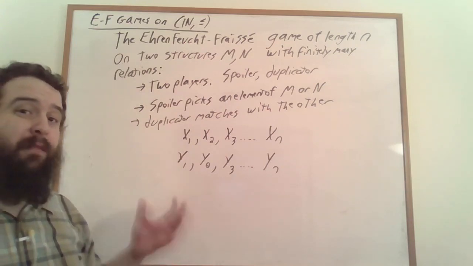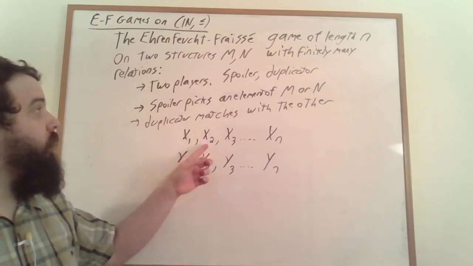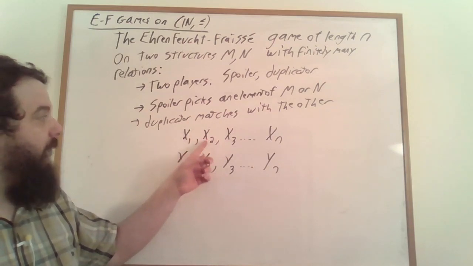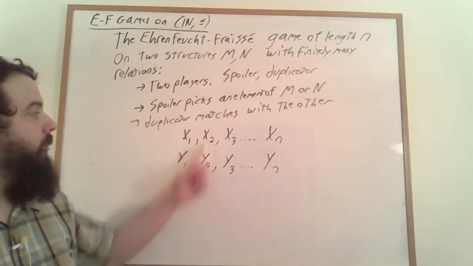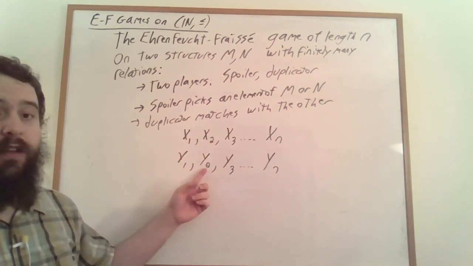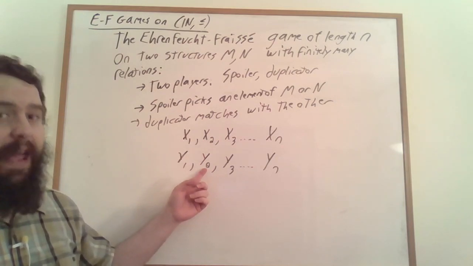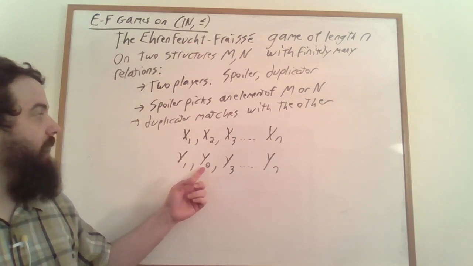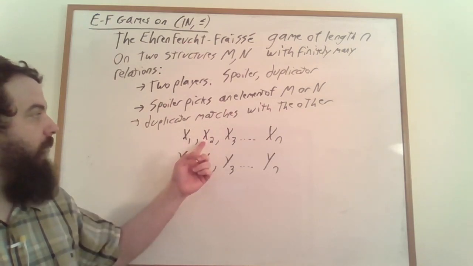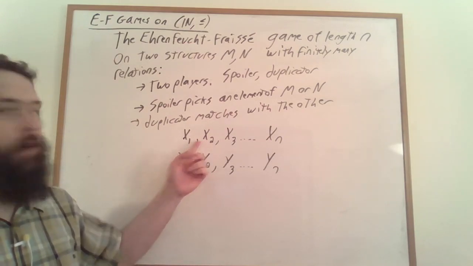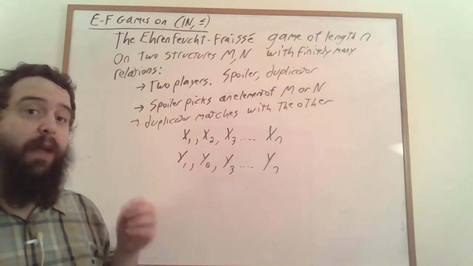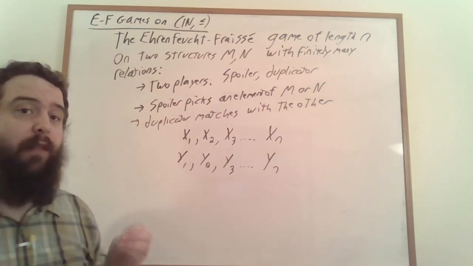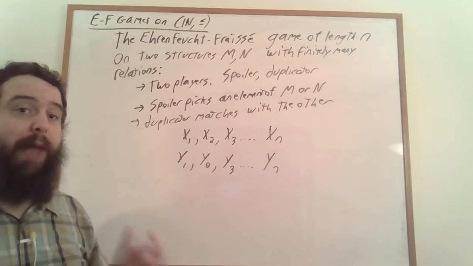Again, it doesn't matter whether on turn 2 spoiler picked x_2 within M and duplicator matched it to y_2 within N, or if spoiler picked y_2 in N and duplicator matched it to x_2 in M. We don't care who picked what, we just care about which elements in the two structures got matched together.